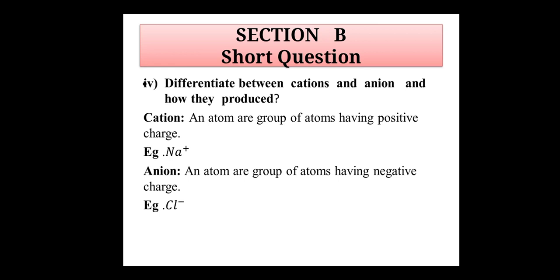For example, Na plus, sodium plus. Sodium has one electron in its last shell. So sodium loses one electron to complete its octet and form Na plus. Chlorine has 7 electrons in its outermost shell. Chlorine needs one electron to complete its octet. So chlorine gains one electron to form Cl minus.